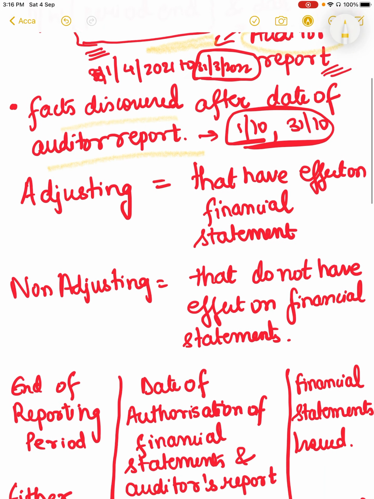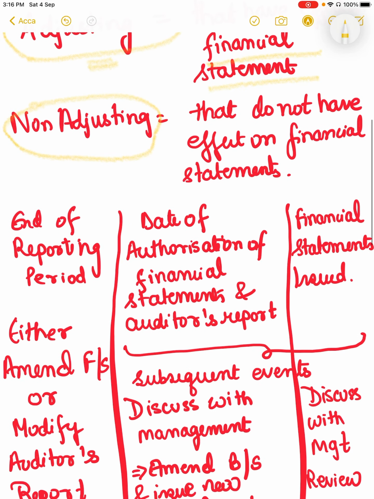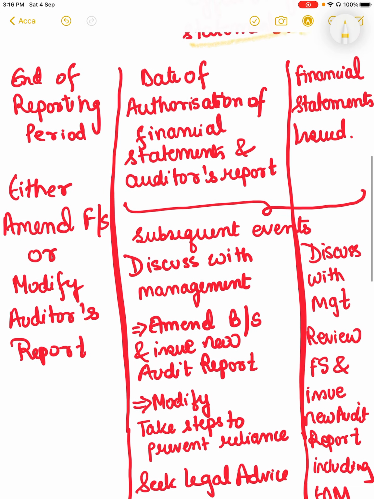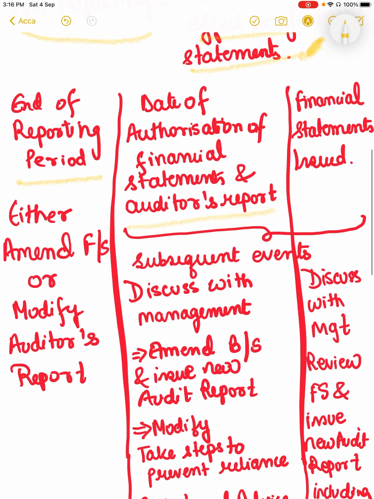The events can be divided into two types, adjusting events and non-adjusting events. Adjusting events have an effect on the financial statements; non-adjusting events do not have an effect on the financial statements, as they are not material enough to affect us. So now we can divide into three columns: end of reporting period, date of authorization of financial statements and auditor's report, and financial statements issued.